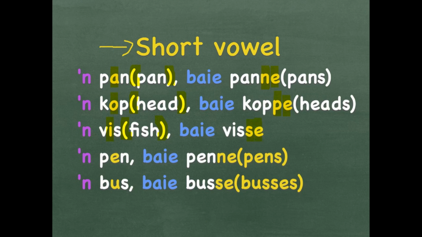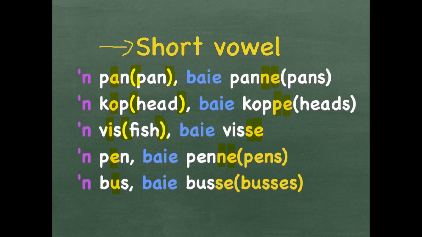A pen with an E in the middle, notice this is the same as the English pen, becomes baie penne. Again you multiply the consonant at the back, and then add an E. Plural in English, pens. The last one is a bus, the sound, same as the English bus, but pronounced with a different vowel in the middle. Baie busse, that's more than one bus. That will be buses in English.